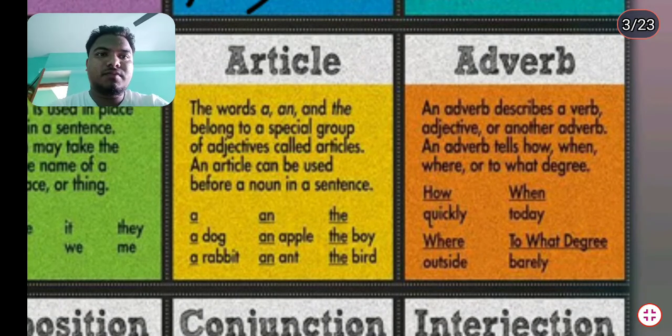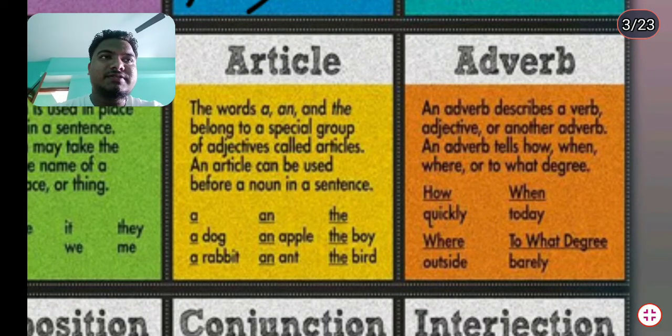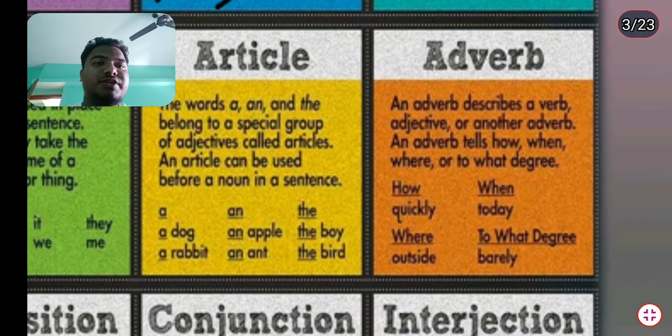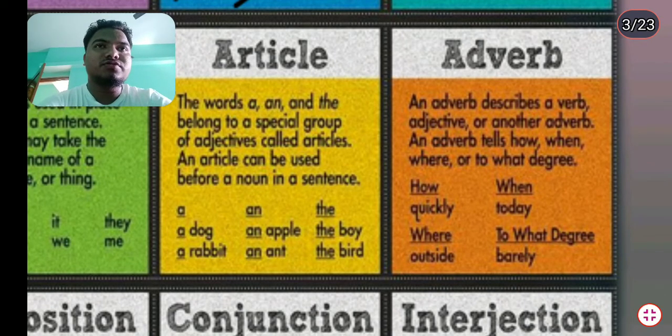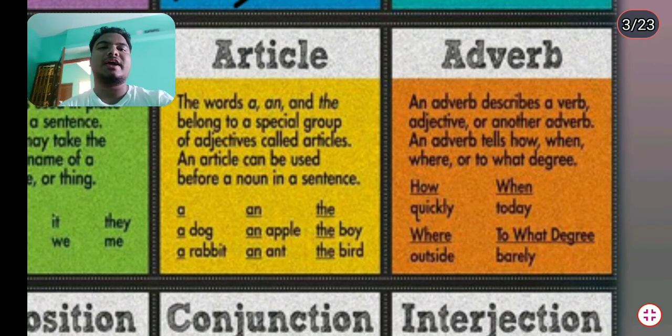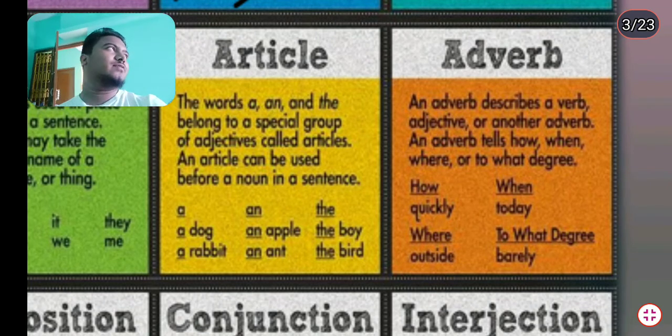Okay. Rama runs fast. Runs is the verb, and it is runs because Rama is third person singular number, so we use s with the verb. That's why Rama runs fast. Here fast is also the adverb. So here what kind of adverb is it? The adverb of what?